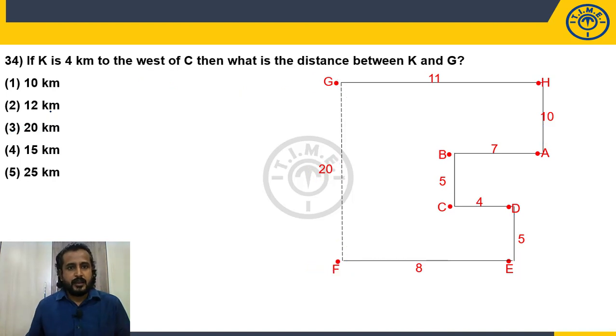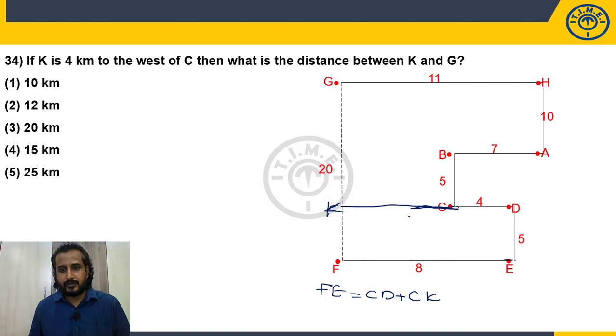Now, if K is 4 meters west of C, so C is here, west side. So 4 meters. It is point K, because this distance is total 8. So FE distance now is going to equal CD plus CK, because CK is 4, CD is already 4. So FE is 8. So 4 and 4. So here is the K point.